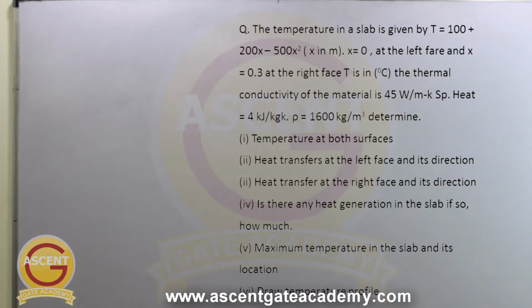Specific heat is given as 4 kilojoule per kg Kelvin and density of the material is given as 1600 kg per meter cube. So he is asking to calculate the temperature at both surfaces, the left end and the right end, and he is asking the heat transfer at the left face and its direction.